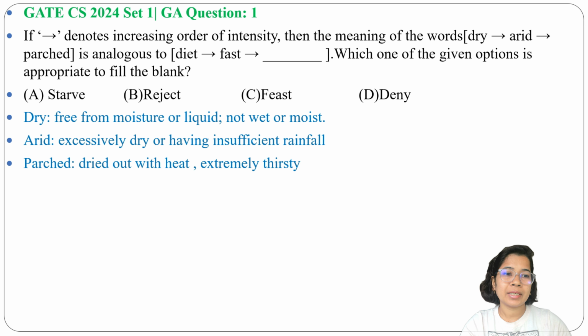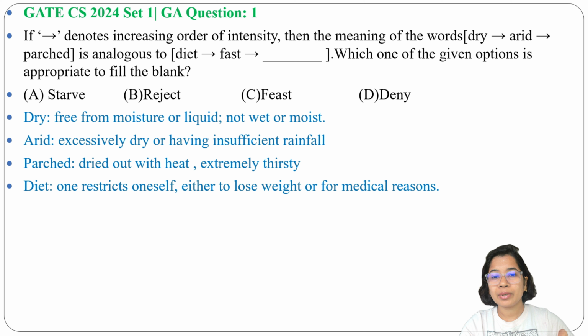So you got the intensity of dry, arid, parched. Dry means a little dry, then arid means having more dryness, insufficient rainfall. Parched means like for long years there is no rainfall, like more than 10 years there are no rains. That is parched. Next, what is diet?